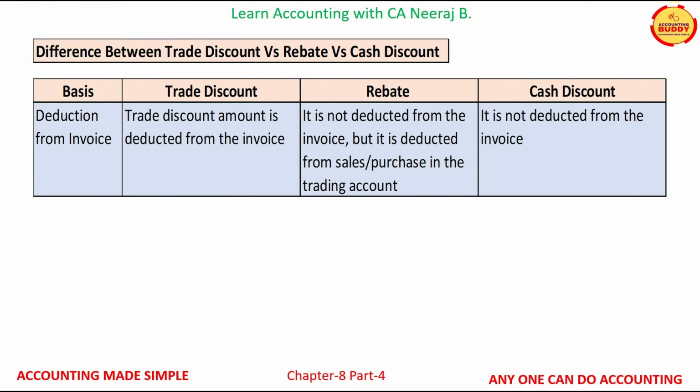Trade discount is deducted from the invoice. Rebate is not deducted from the invoice, but it is deducted from the sales and purchase in the trading account. Cash discount is not deducted from the invoice.